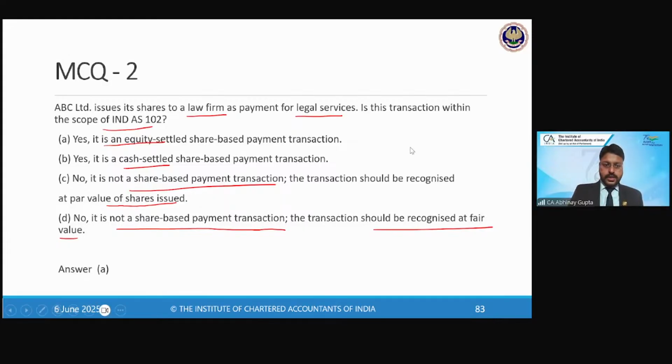Answer option A. Yes, that's correct. Because what is happening over here? I am receiving the legal services from the legal consultant, and I am discharging my obligation for their fees in equity shares, right? Issuing the equity shares of my company, right? So this is an equity settlement, correct?